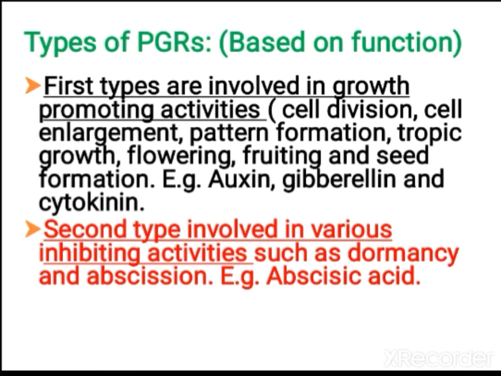The second type inhibits activity. That is dormancy and abscission, that is falling off of leaves and fruits. Otherwise they will inhibit growth and make the seed dormant. That type of hormone has activities opposite to the previous one. They are inhibiting hormones. An example is abscisic acid.